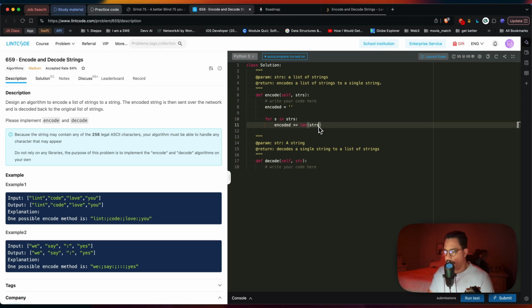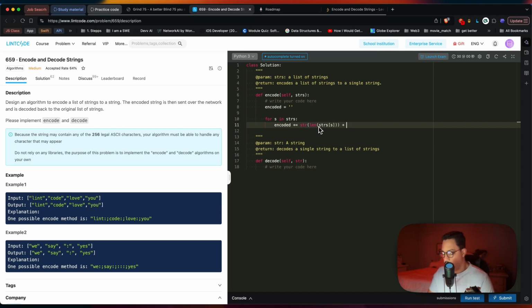So the length of that string at position S. But what happened here is that this is a number, so we cannot append different data types, right? We're not appending a 4 to a string unless it's previously converted into a string. So we're going to convert that into a string this way, casting it, and say, hey, go ahead and append the length of that word into the string plus what?